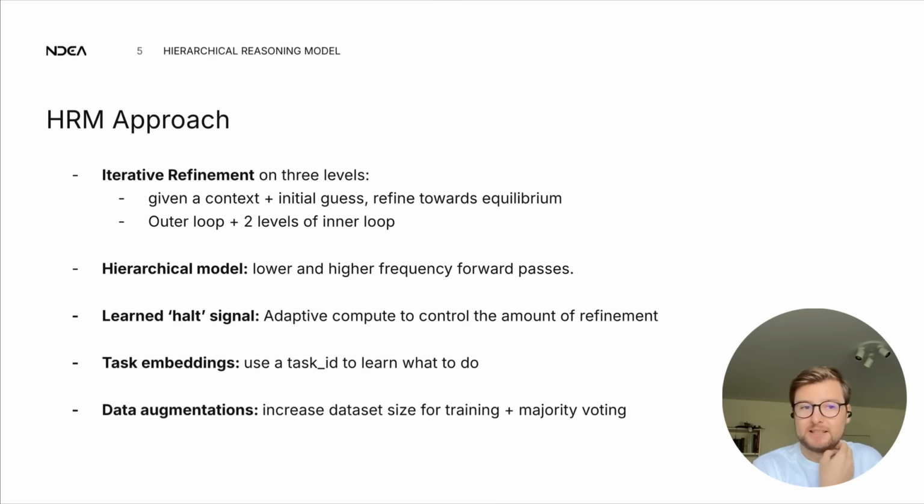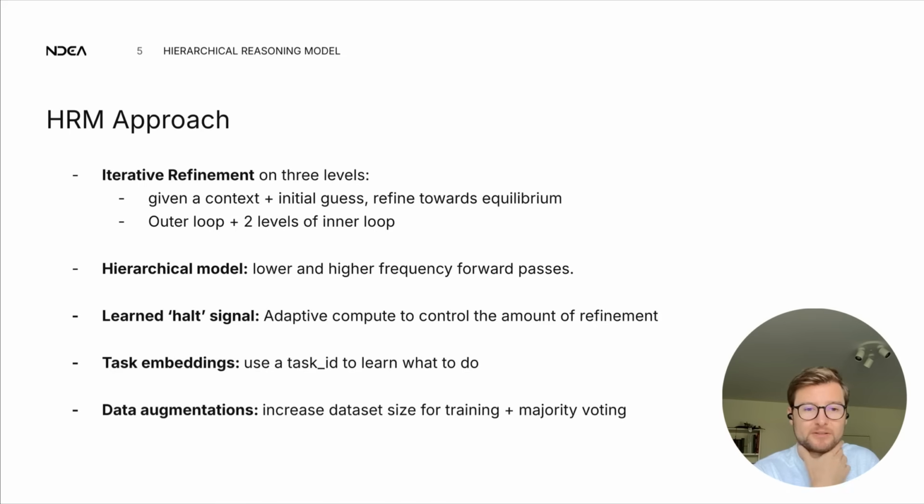The second component of the HRM model is the actual hierarchical model. This notion of a lower and a higher frequency in the forward passes basically means one component is called more often, the other component is called less often. So updates in one are faster or more frequent, and updates in the other are slower, less frequent. In the outer refinement loop, they also have a learned halt signal, which they call adaptive compute. Basically, the model learns to control the amount of refinement steps, the amount of time it takes to solve a specific task.